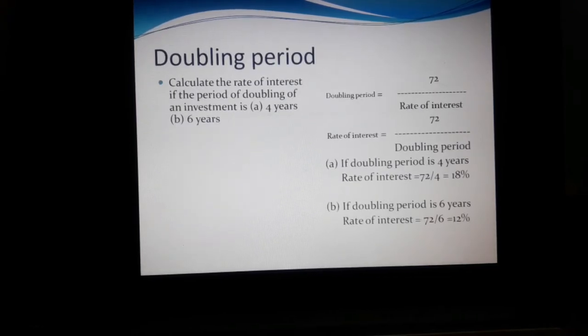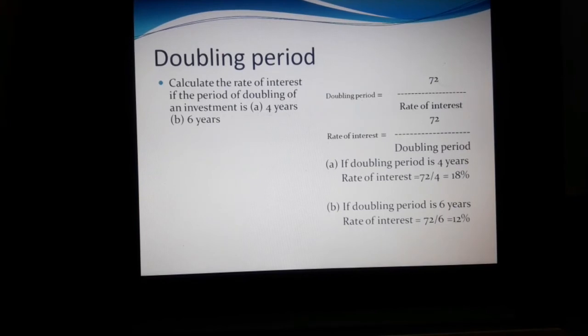Then the doubling period method: if you invest any amount, in which year do we get double the amount? We can calculate it through this method. Calculate the rate of interest if the period of doubling of investment is 4 years, 6 years.